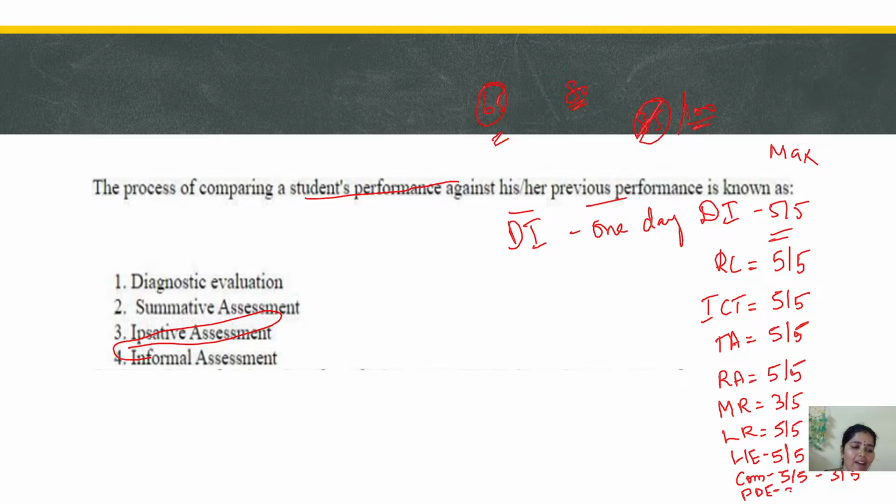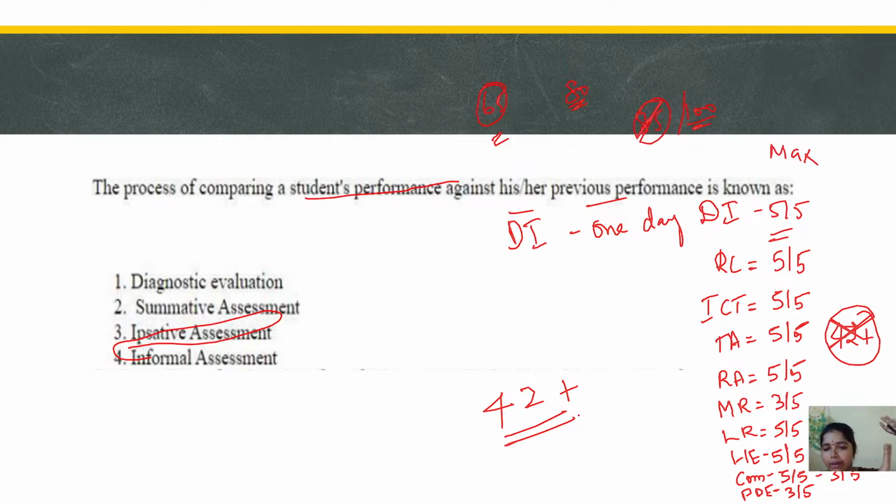In PDE, have a minimum of 35. You just add everything down. Have this minimum: 1 2 3 4 5 6 7, 35, 38, 41. Calculate: 42 plus. Am I right? So definitely we can score if we do it this way. If we boost our paper 1 score, obviously our paper 2 score will be high.